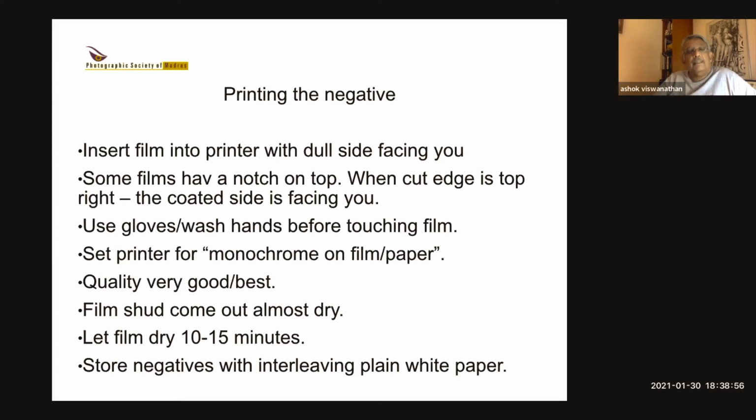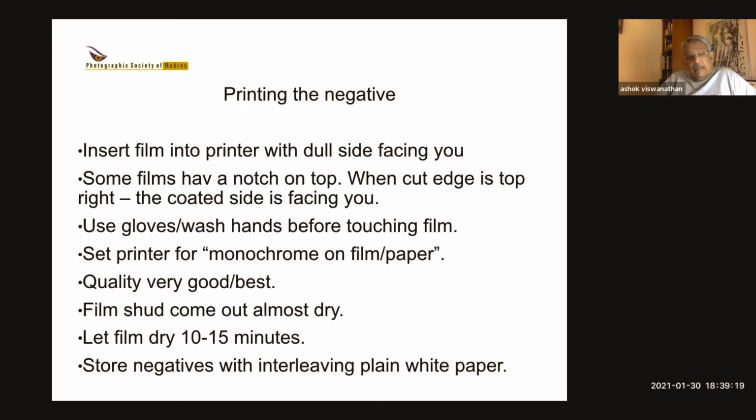Now, as far as settings go, you set your printer to monochrome on film or paper, depending on your printer, what setting you have. But set it for monochrome or grayscale. There'll be some setting on the printer. Quality you set for very good or best. And the film should come out almost dry when you print.